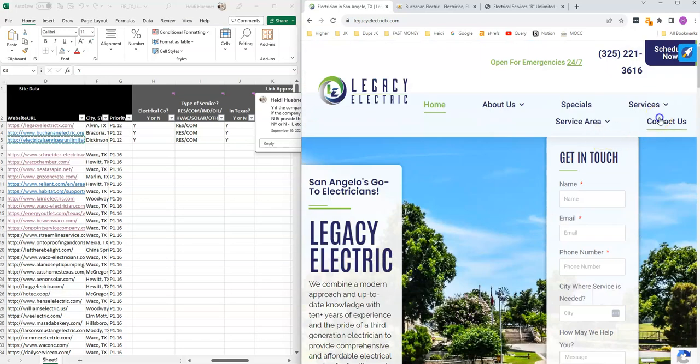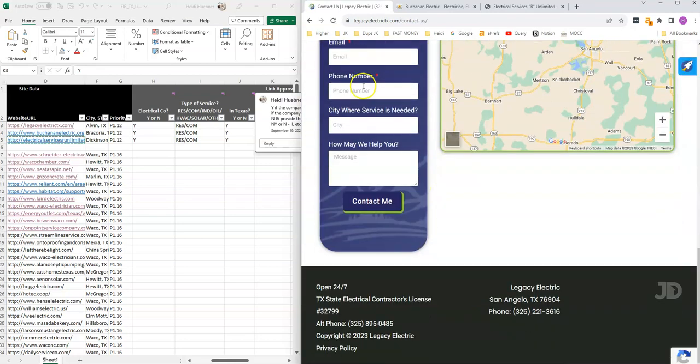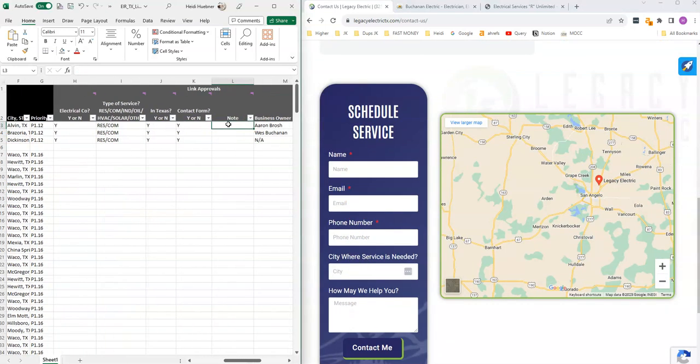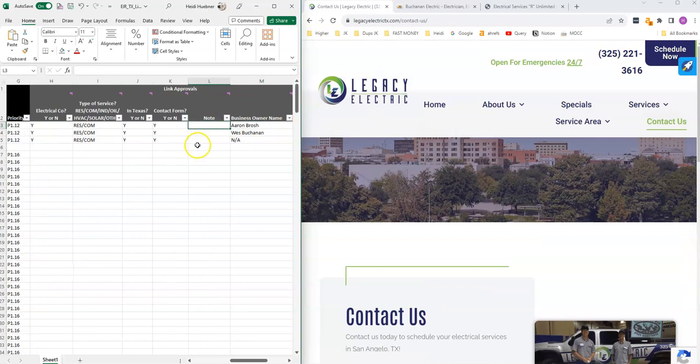If you don't see one on the homepage, you can go over to the Contact Us page and they might have a form there. If they do, you would mark yes. I don't have any notes on this one. I think it was pretty straightforward, but if you were not sure about anything, you could go ahead and provide a note for me there.